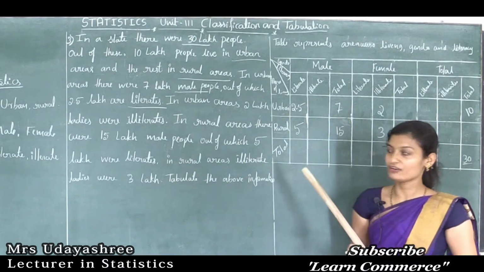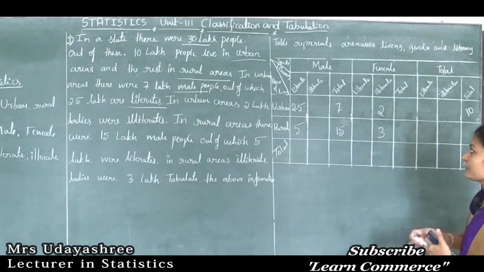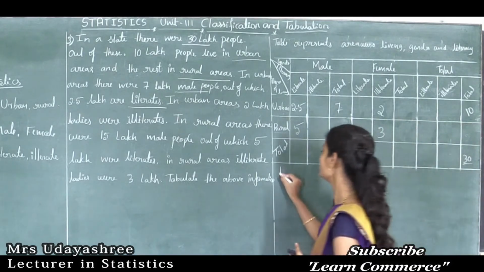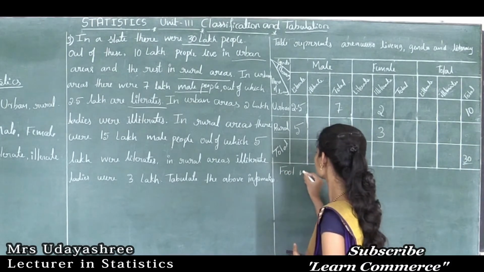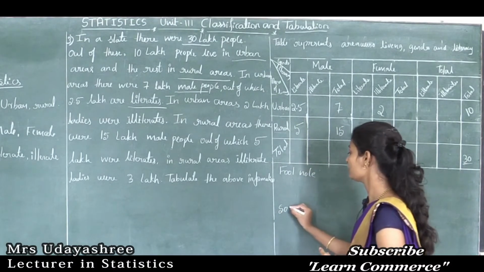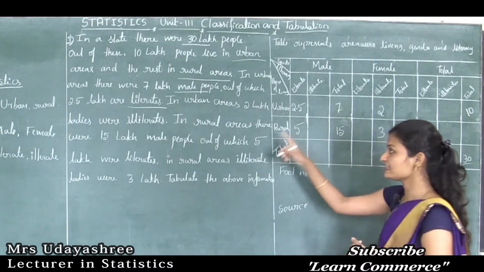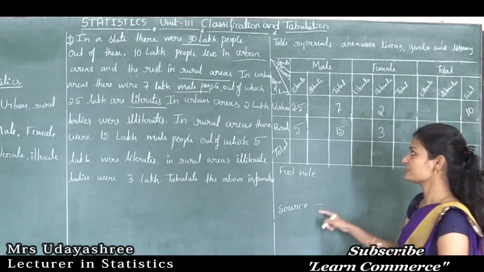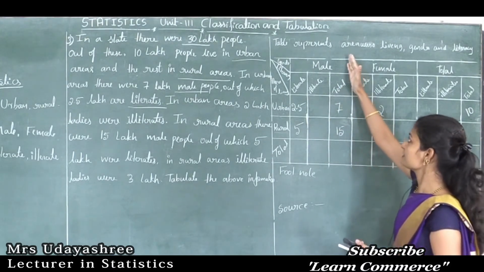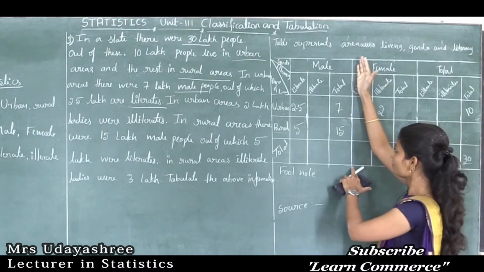See, this is the given information in this question. Now using this observation we can find the remaining observations also. So I will write here, this is the footnote, and below the footnote, one more part of the table is there, that is the source. In this problem they didn't give a source, these are imaginary observations. First let's see male populations only. First I will consider only male population.